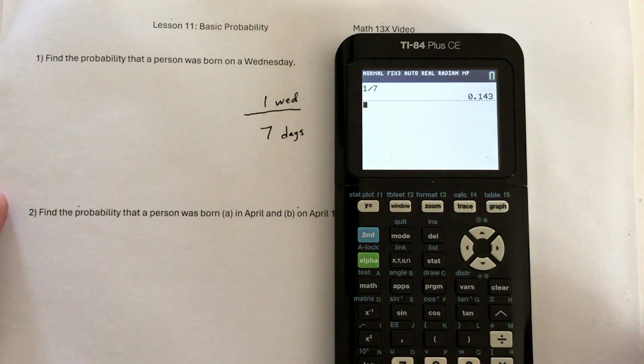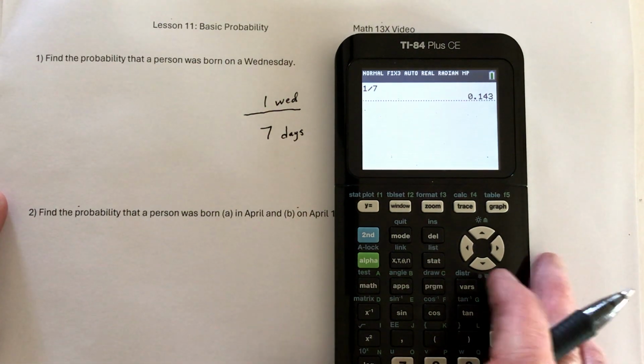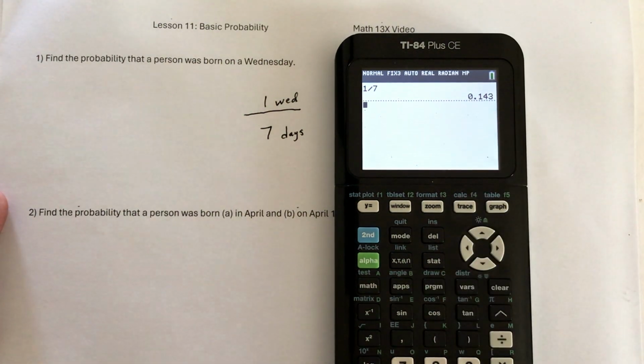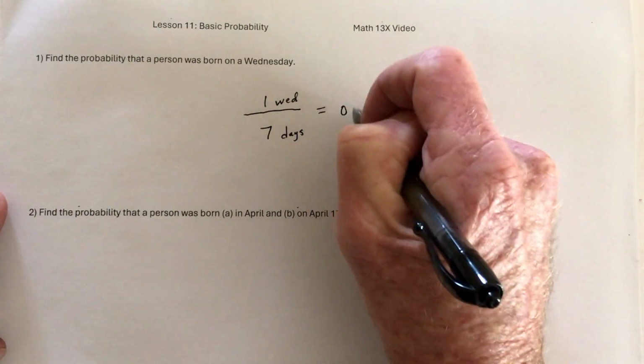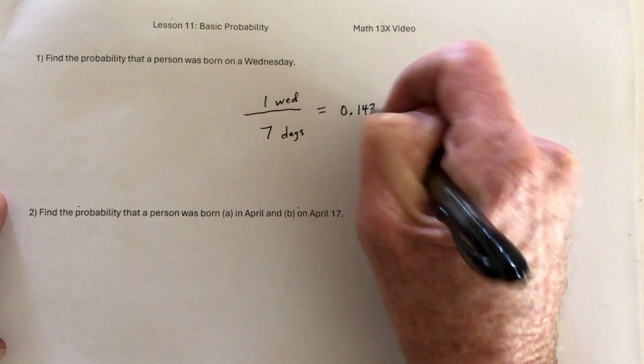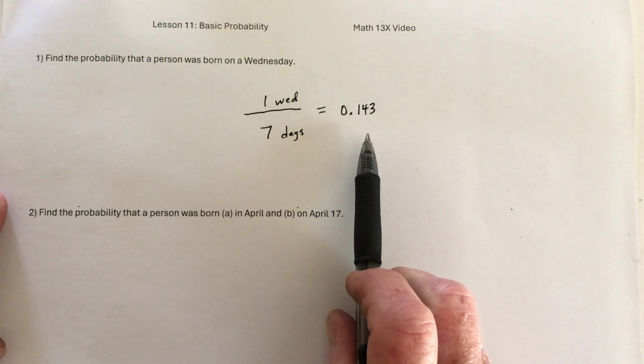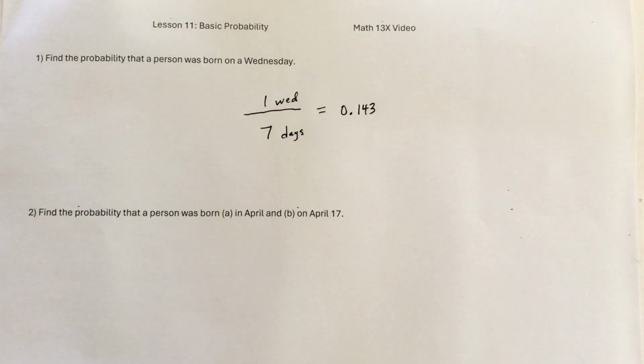So with probabilities, you can just leave the decimal answer, or you could write it as a percent if you want to. I'm just going to leave the decimal answer. So it is 0.143. And then if you wanted to, you could rewrite that as 14.3%.